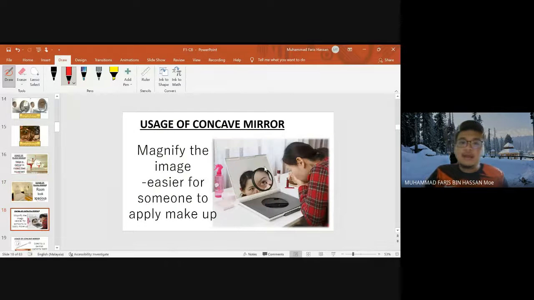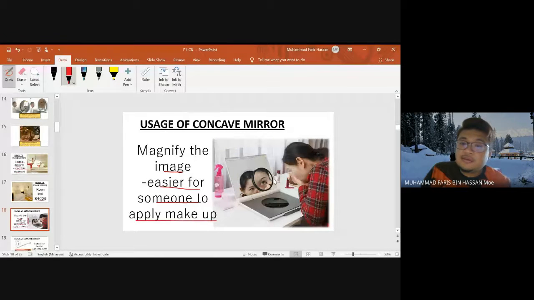And then usage of the concave mirror magnifies the image, so it is easier for someone to apply makeup. So if you want to apply makeup on your face, that's why there are some girls out there who bought a concave mirror and put the concave mirror in their dressing table, makeup table sebenarnya.